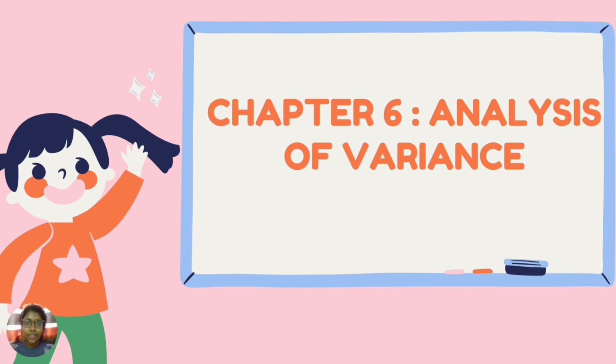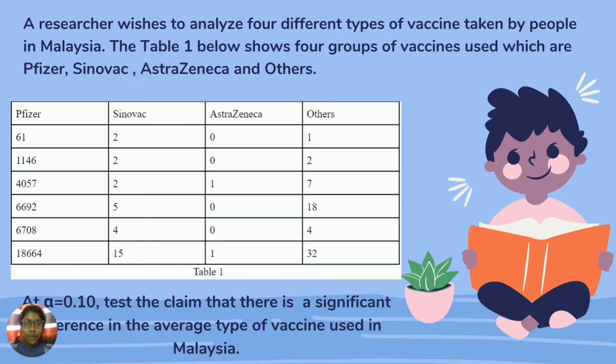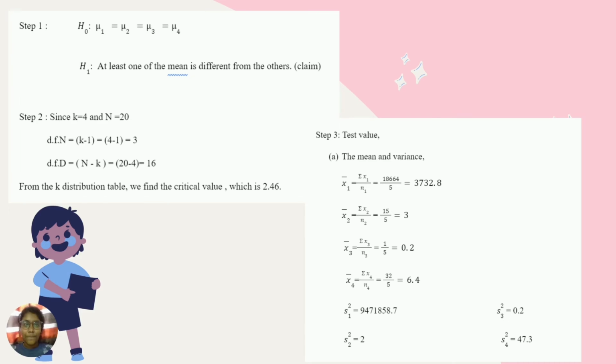I'm presenting chapter 6, analysis of variance. Let's have a look. So our question today is: a researcher wishes to analyze 4 different types of vaccine taken by people in Malaysia. Table 1 shows the 4 groups of vaccines which are used: Pfizer, Sinovac, AstraZeneca, and others. At a significance level of 0.10, test the claim that there is a significant difference in the average type of vaccine used in Malaysia. Let's have a look at how to solve the question.